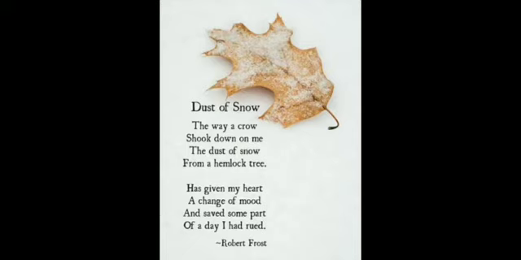So from all these things we are finding out that Robert Frost is a nature loving poet, because in this part of the poem also we are finding that there is a hemlock tree and there is a crow over there. So these all things are very natural in Robert Frost's poetry.